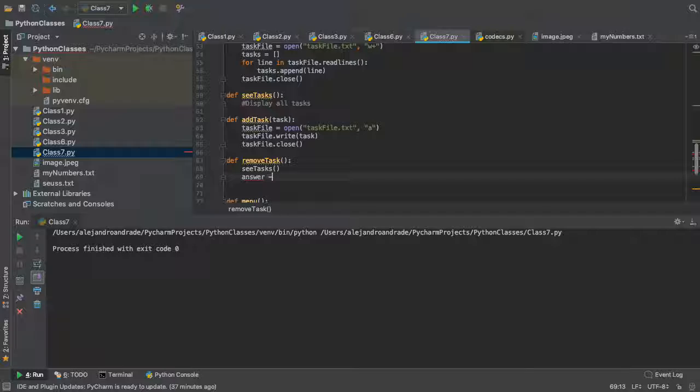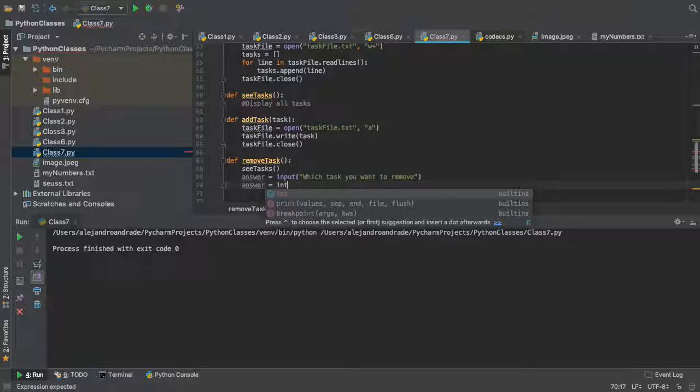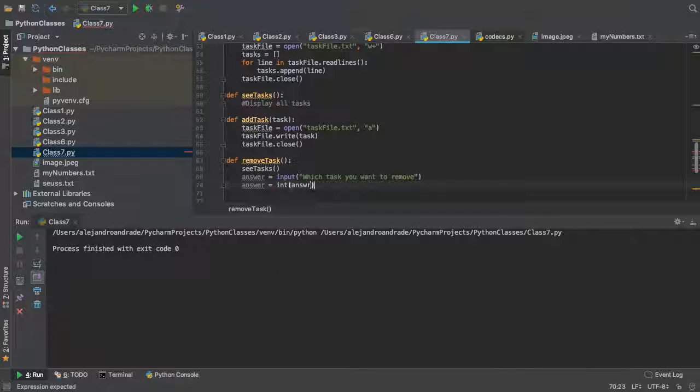And then we do input, which task you want to remove, right? And then he's gonna throw a number like 0, 1, 2, 3, 4, 5, right? So we're gonna make this answer an int, right? So we do int of answer.